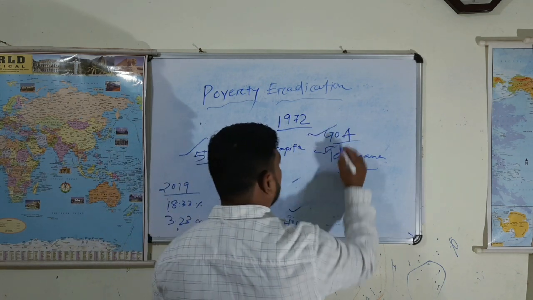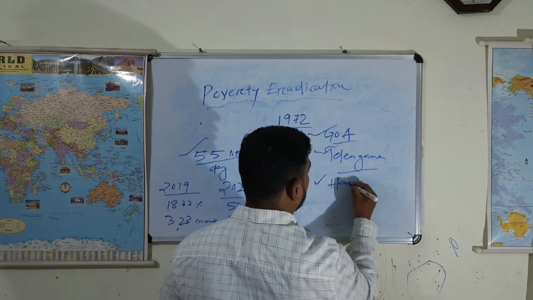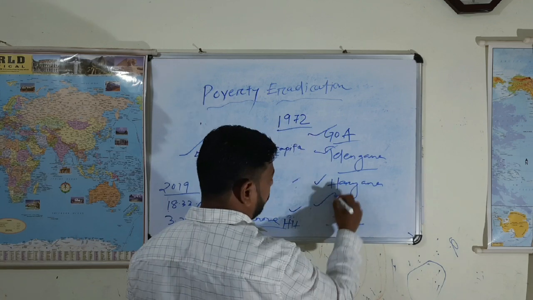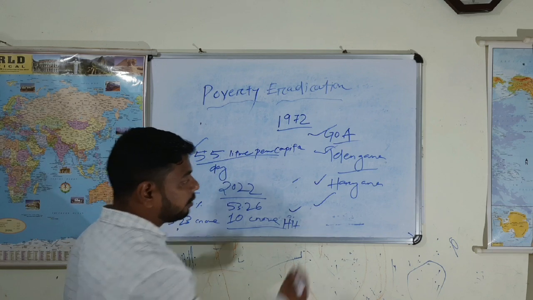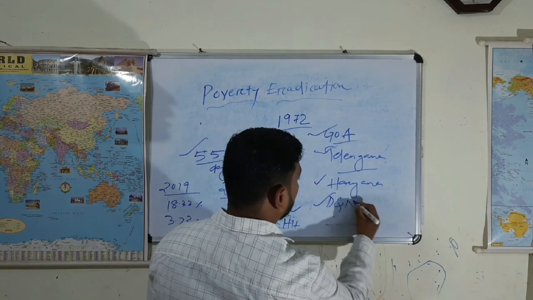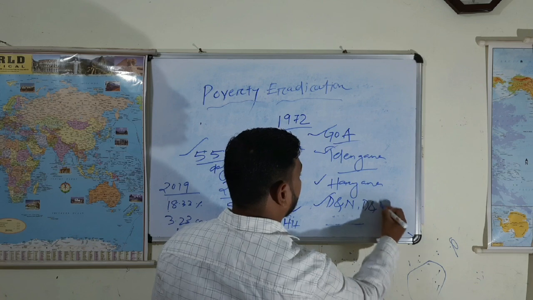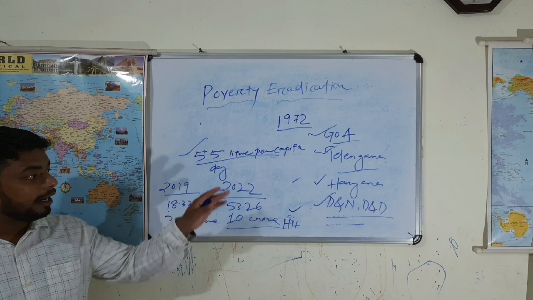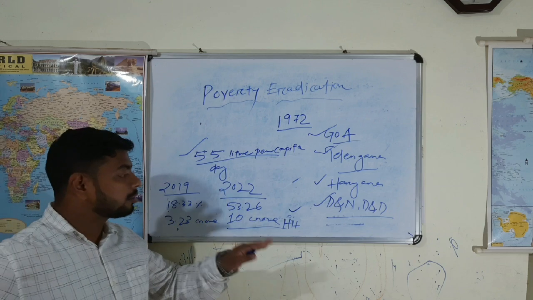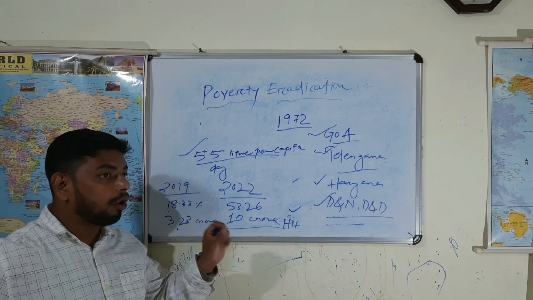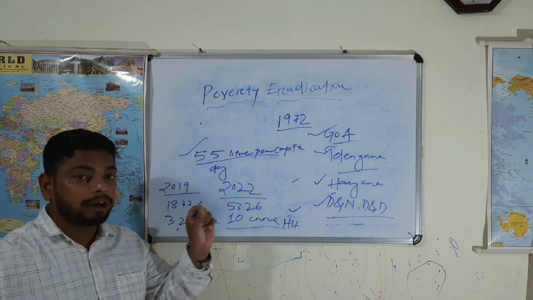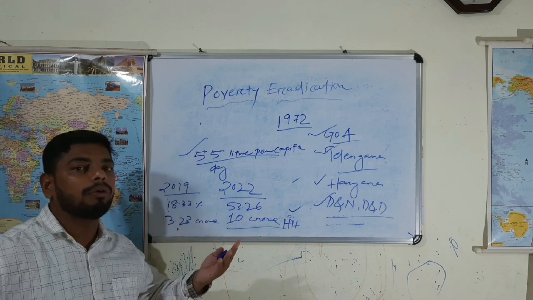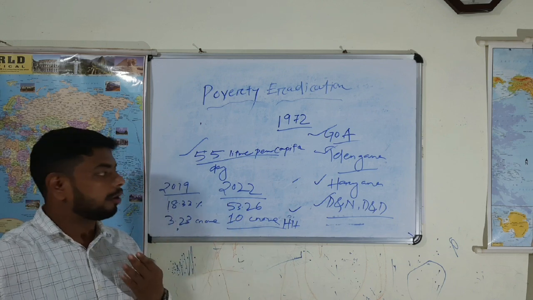Another one is Haryana. And among Union Territories, Dadra and Nagar Haveli and Daman and Diu have already declared fully piped water supply. It means that all the villages or Gram Panchayats are getting water through piped water.